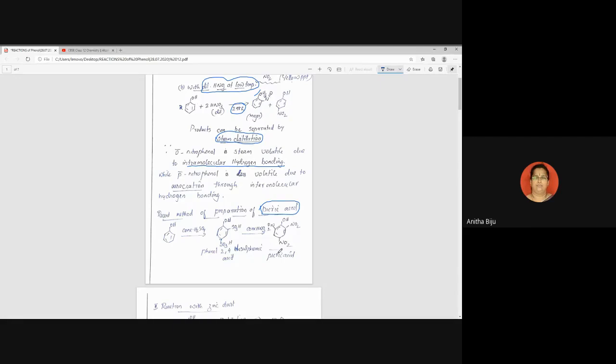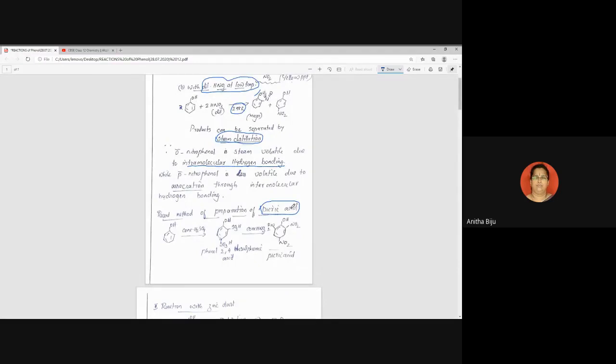In fact, we can explain the reaction in a single sentence. When phenol is treated with nitrating mixture, we get picric acid, okay, as the single major product. Okay, so this is all about nitration.